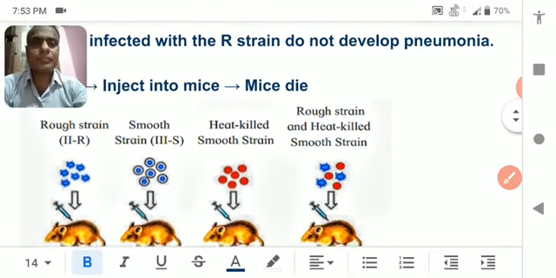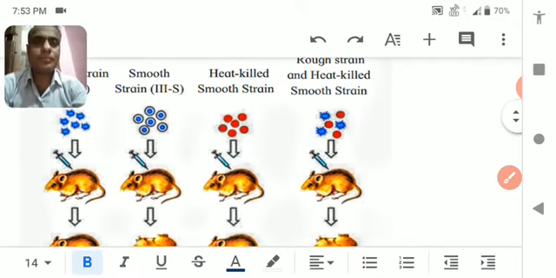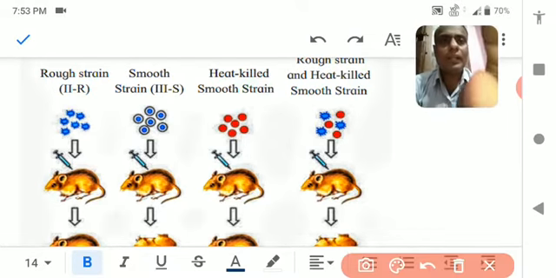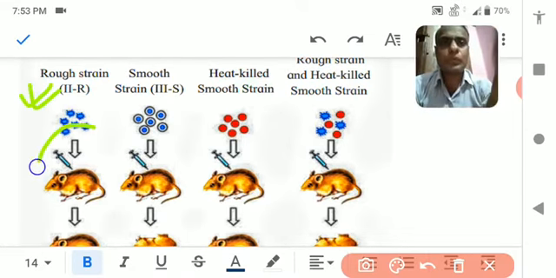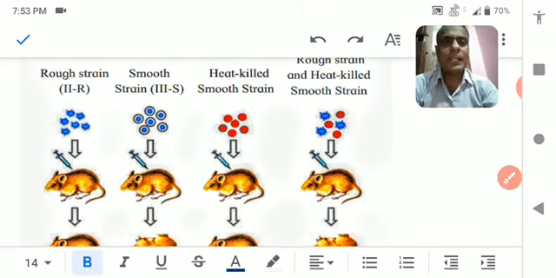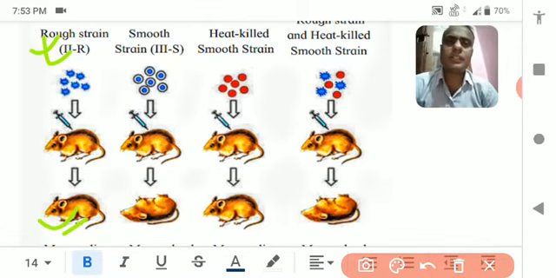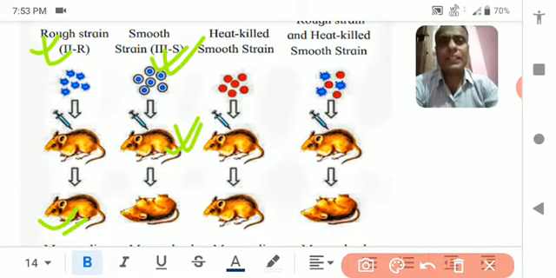Second point, see here, when a rough strain is injected into a rat, the rat remains alive. It does not kill. But when the S strain is given to a mouse, it gets killed.